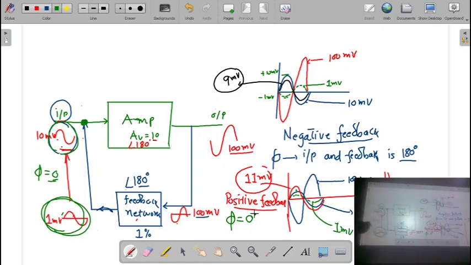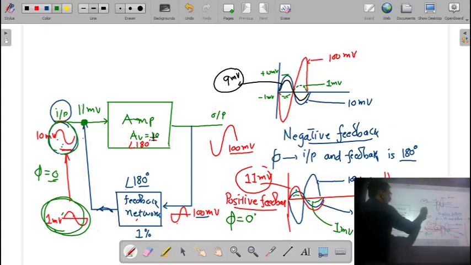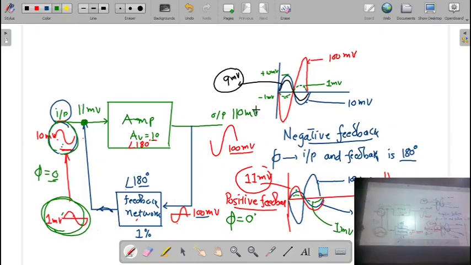And due to this positive feedback, the amplitude of the input signal is increasing, and in our case, this signal becomes 11 millivolt. Then it is going to amplify by 10 times, the output signal becomes 110 millivolt. So the output signal of the amplifier is going to increase.